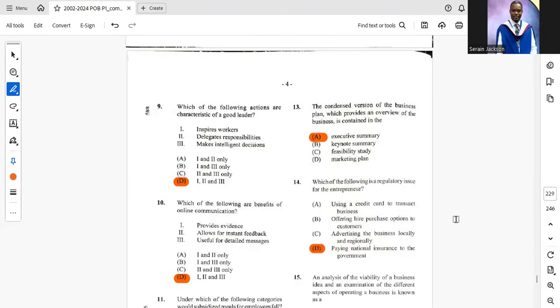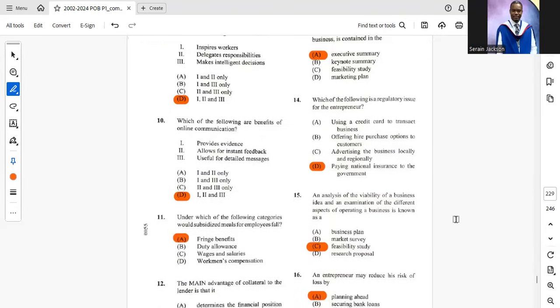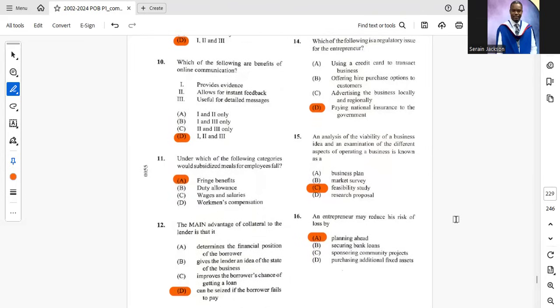D. Number 10, which of the following are benefits of online communication? Correct answer there is D, all of them. 11, under which of the following categories would subsidized meals for employees fall? Correct answer there is A, fringe benefits.